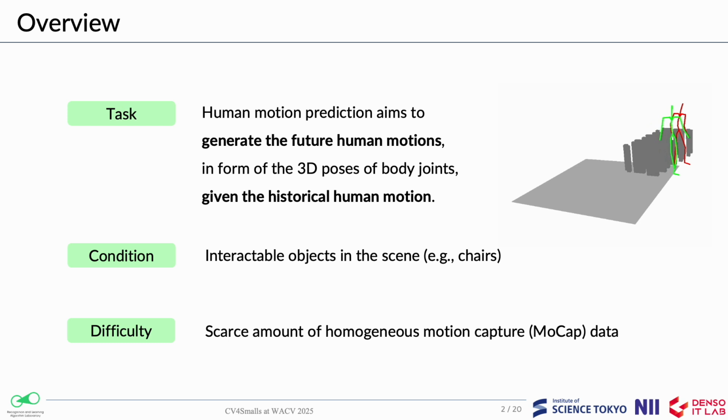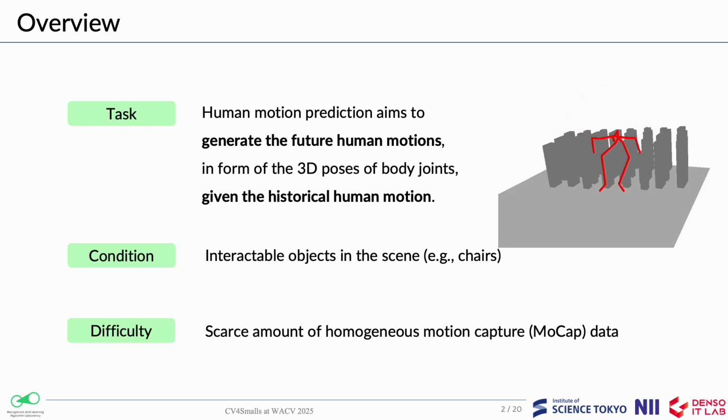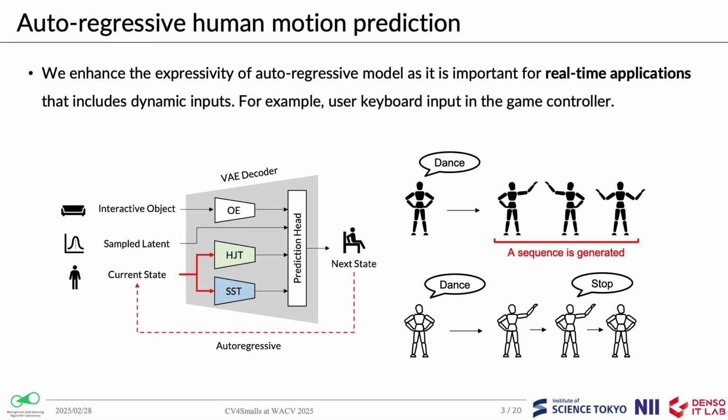Our goal is to generate realistic human motion in a frame-by-frame manner, considering how characters interact with objects in the environment, like walking toward and sitting on a chair. However, the main challenge of this task is limited data availability. High-quality mocap data is expensive and task-specific.